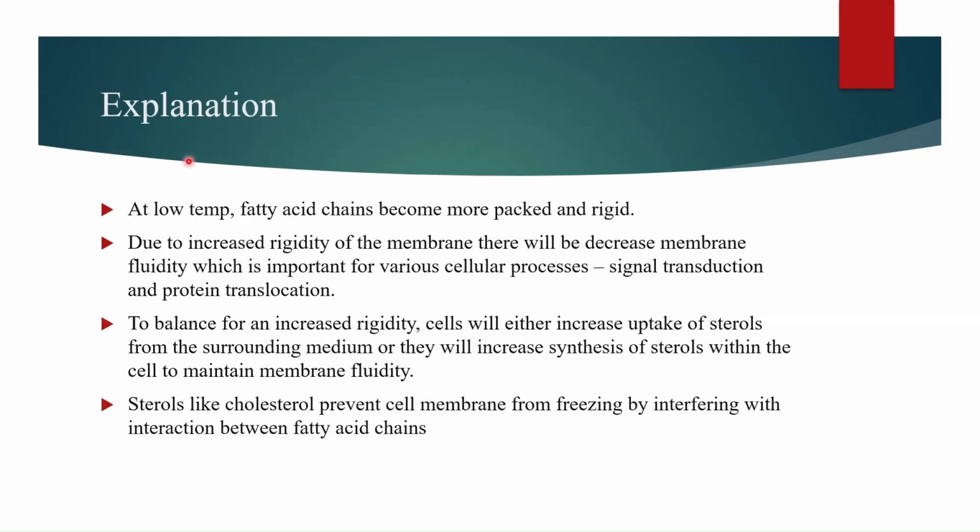Here is the explanation. At low temperatures, fatty acid chains become more packed and rigid. Due to the increased rigidity of the membrane, there will be a decrease in membrane fluidity. Once the membrane fluidity decreases, various cellular processes like signal transduction and protein translocation would not occur easily.